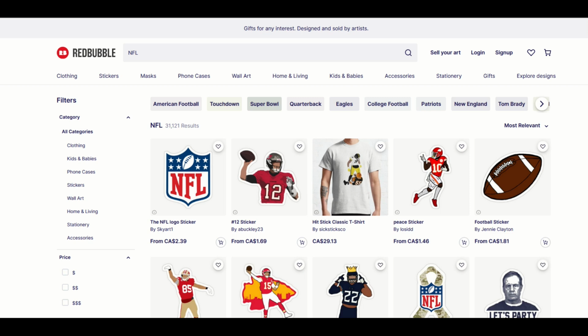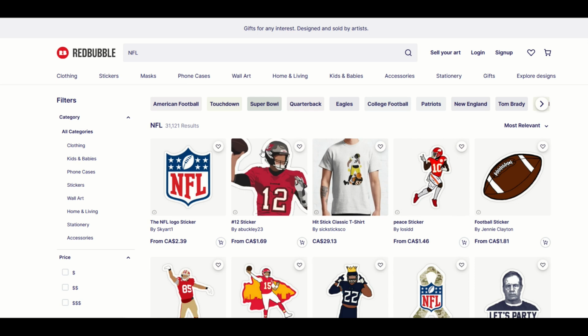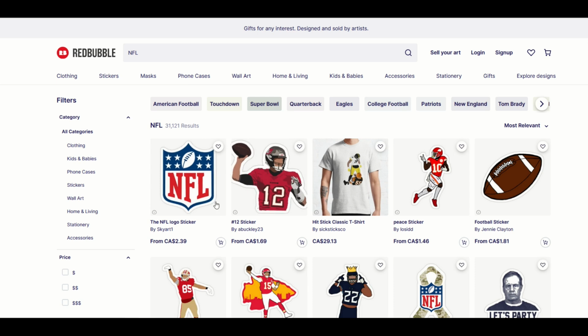Okay, so I'm just going to use Redbubble here as the example, just because it's the easiest interface, I think, but this also applies to Etsy, TeePublic, Merch by Amazon, all of those platforms. So here I'm on Redbubble and I've typed in NFL, I get back 31,000 results. Now there's a myth out there that if you don't use the NFL's logo, that you're not trademark infringing. That's not true. There's another myth out there that if you don't use the person's face, well, that's not trademark infringement. That's not true.